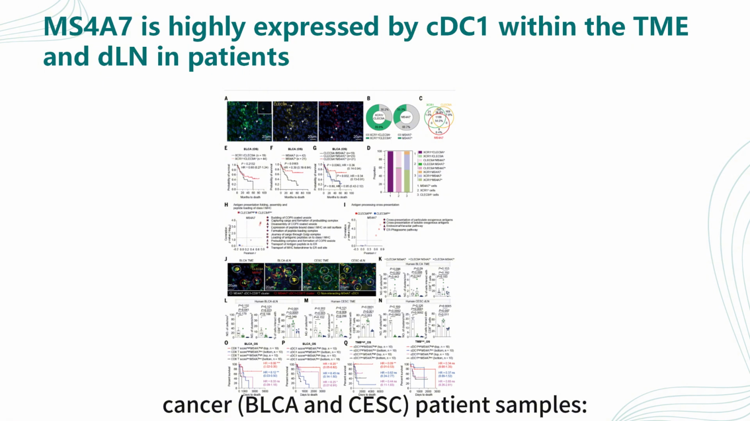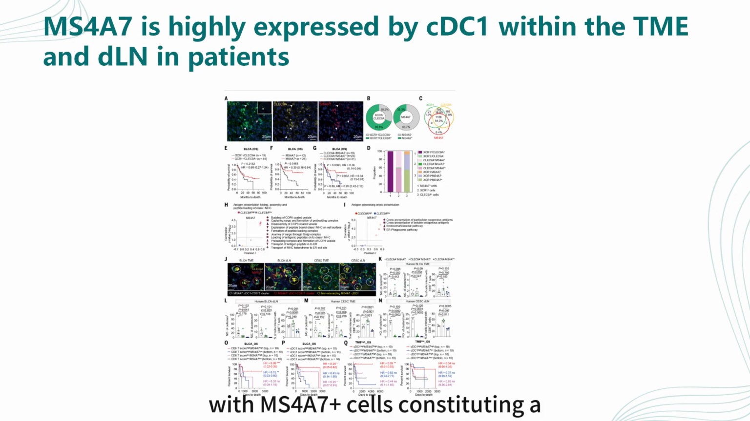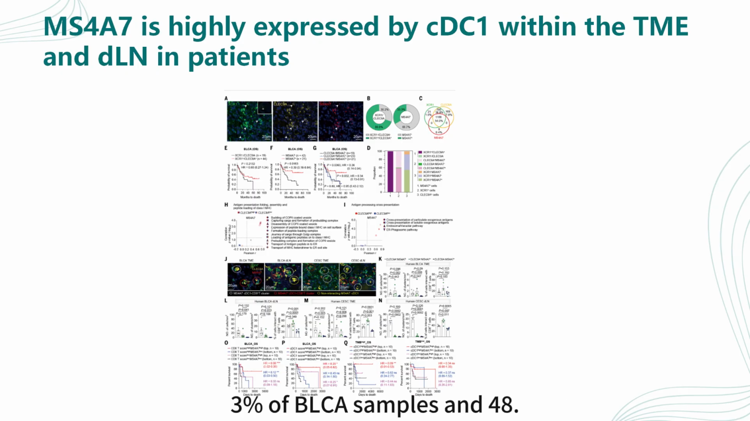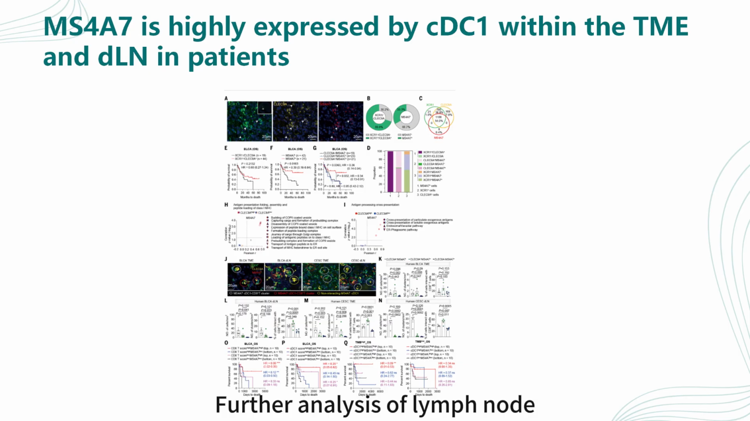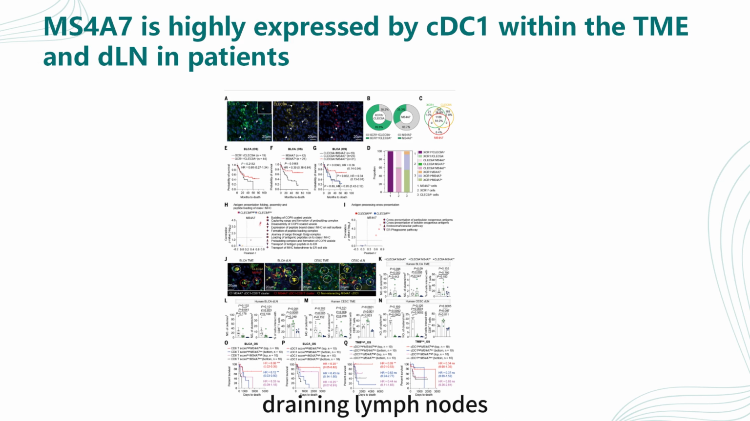Not all XCR1 plus CLEC9A plus cDC1 cells expressed Ms4a7, with Ms4a7 plus cells constituting a subset of this population. Approximately 33% of BLCA samples and 48% of CESC samples contain Ms4a7 plus cells. Further analysis of lymph node samples revealed that Ms4a7 plus cDC1s were significantly enriched in tumor-adjacent draining lymph nodes, particularly non-metastatic DLNs, whereas they were less abundant in distant or metastatic lymph nodes.